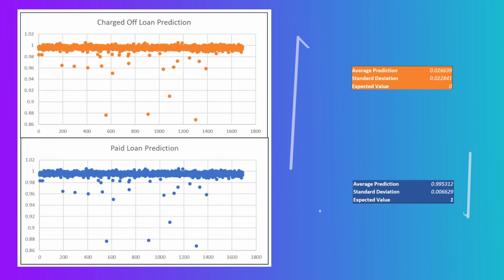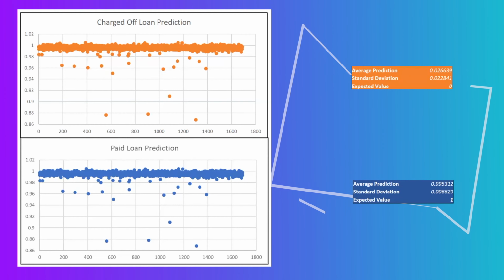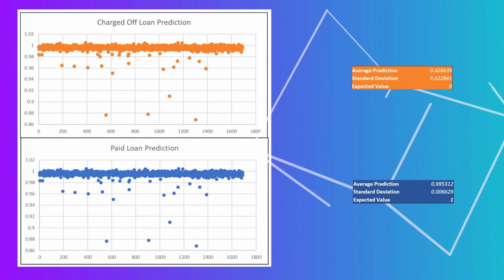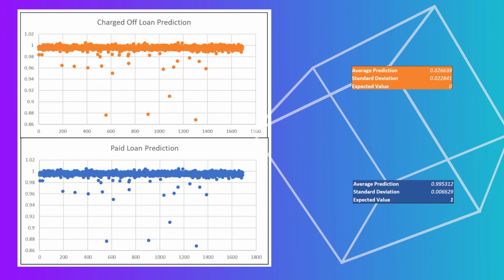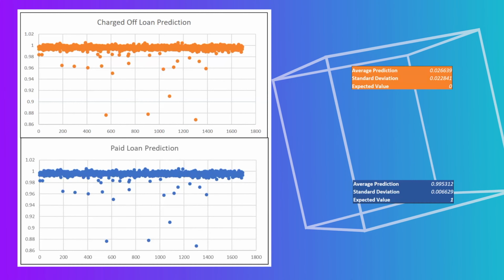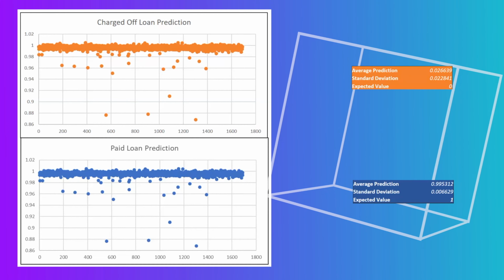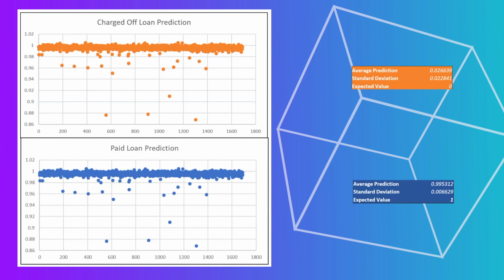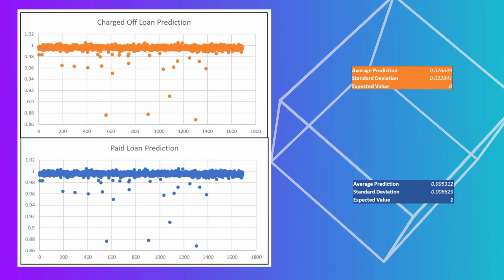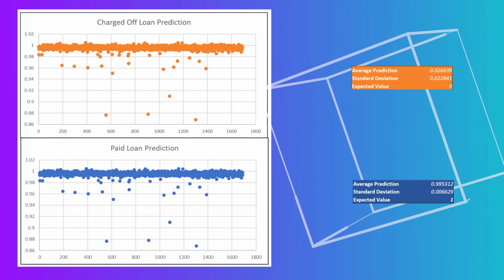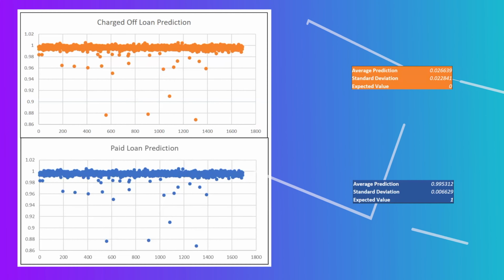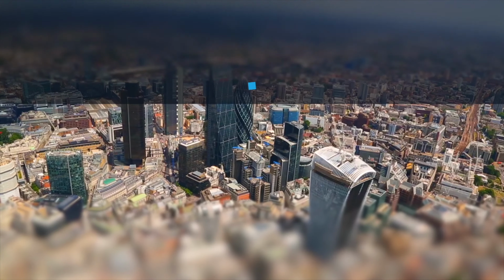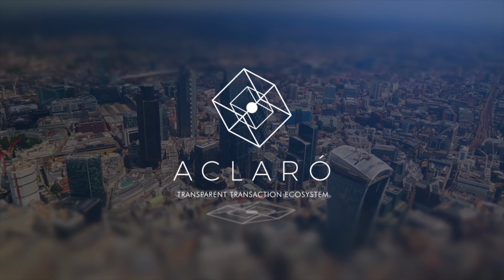Here we have the blind test results, which show a high level of predictability of the ACLARO AI set. The AIs had no information about the actual outcome of a loan, whether it was paid or charged off. In both instances, the predictions on average were over 97% accurate as to a charge-off or a paid loan. The AIs do not have access to credit scores. Their performance is based on the actual outcomes of previous loans. There are 132 variables that the AIs use to come up with the prediction models.